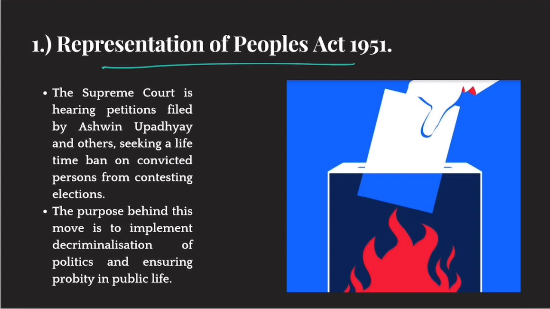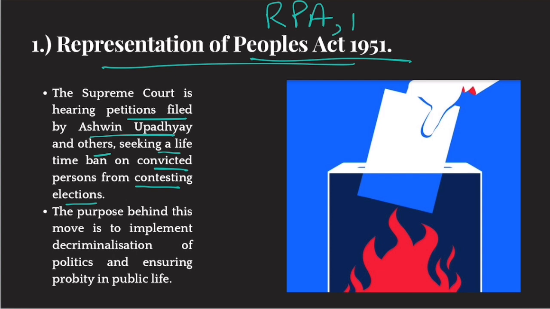Representation of People's Act 1951. The Supreme Court is hearing petitions filed by Ashwin Upadhyay and others seeking a lifetime ban on convicted persons from contesting elections. The thing is that the Representation of People Act, RPA 1951, deals with qualifications, disqualifications, and other processes and other things related to elections in our country, right?